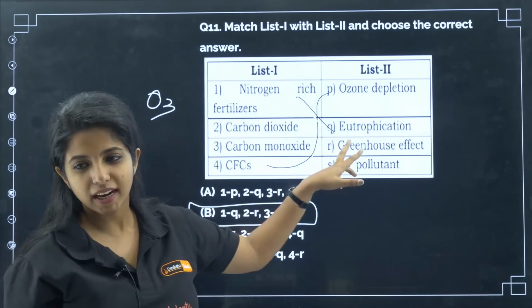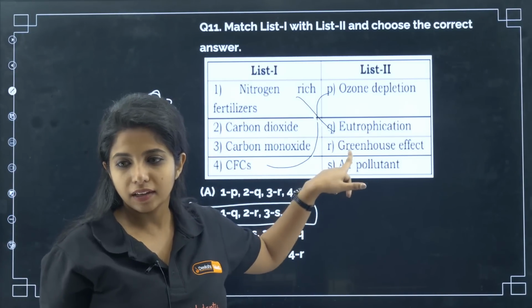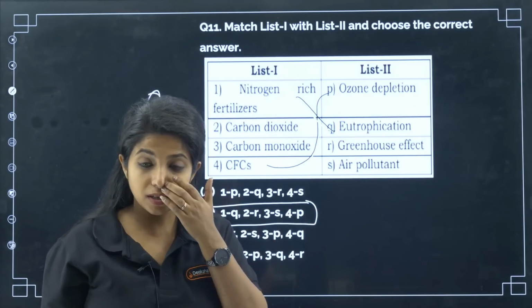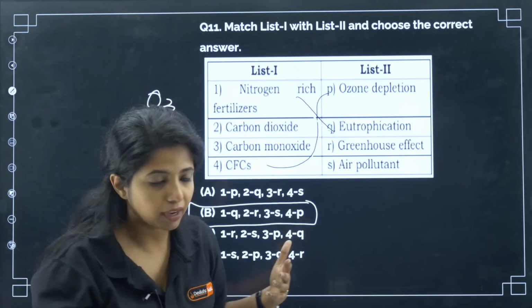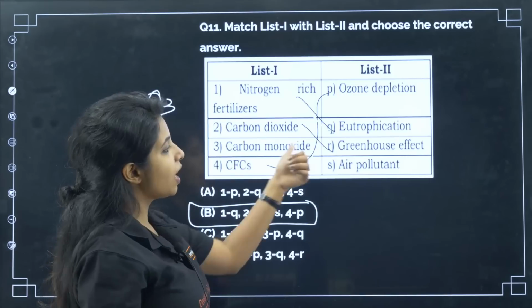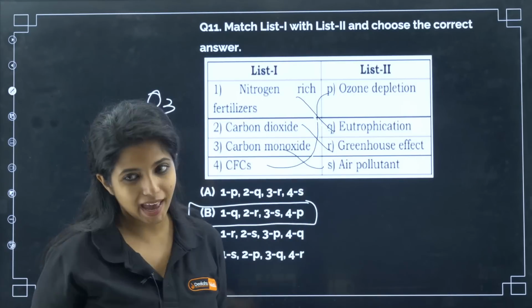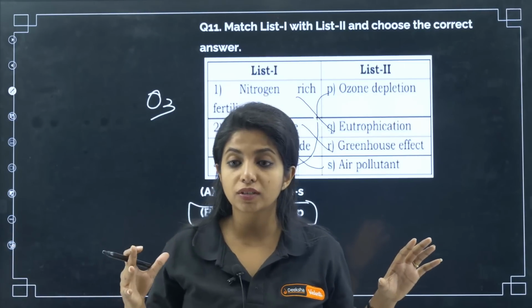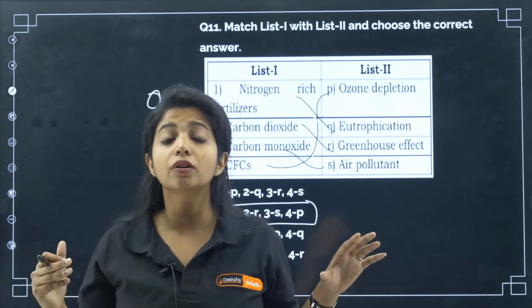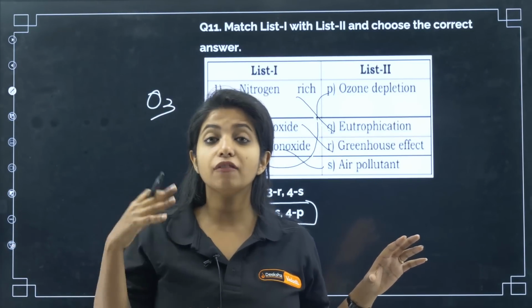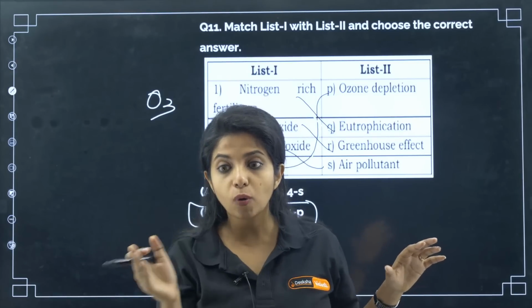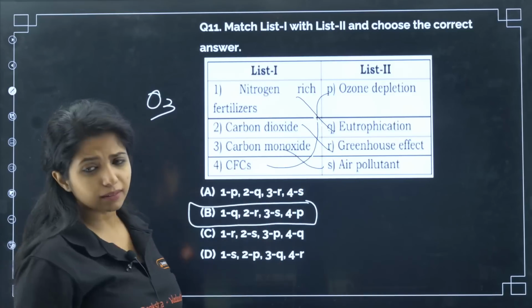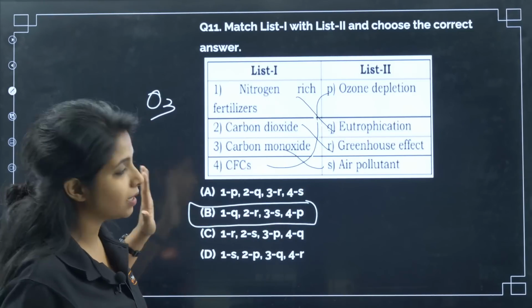Now, carbon dioxide, what is it? What are we left with? Greenhouse effect and air pollutant, my dear children. Carbon dioxide, we all know it causes the greenhouse effect. So again, this goes with this. Now, carbon monoxide, it is a popular air pollutant. Carbon monoxide, you know what? If we are staying in an environment with carbon monoxide, it has a higher affinity to hemoglobin than oxygen. So it will go and bind there. So carbon monoxide, air pollutant, and with that we get the answer, that is B.